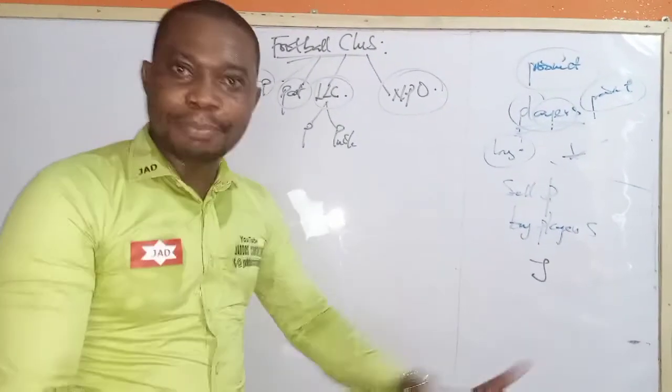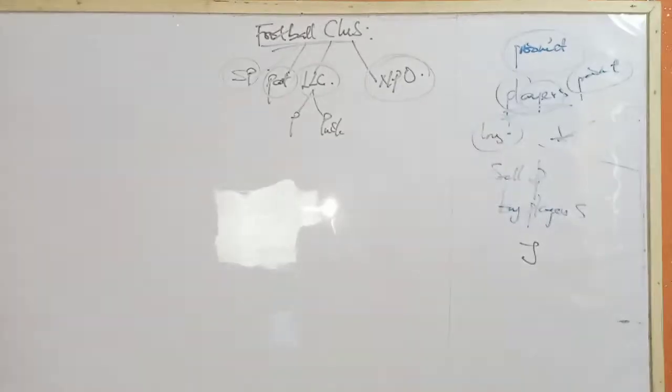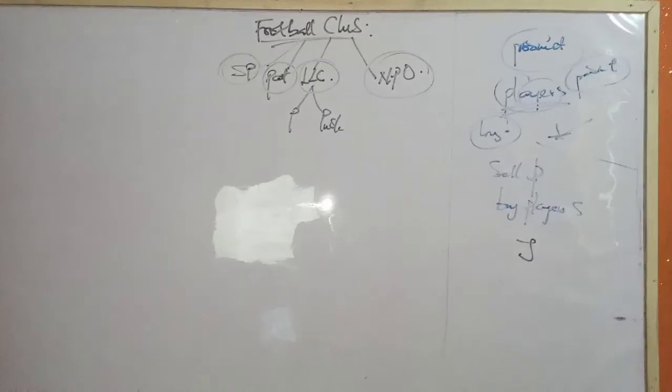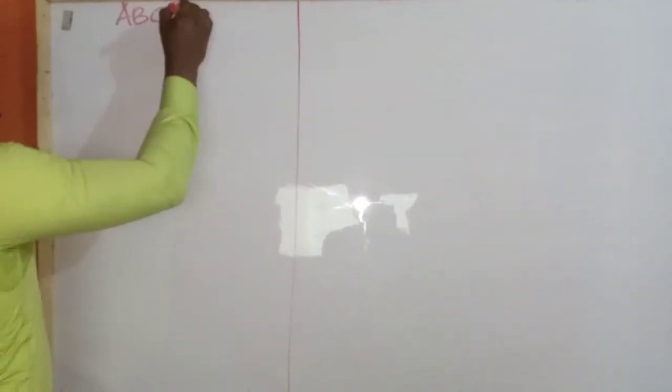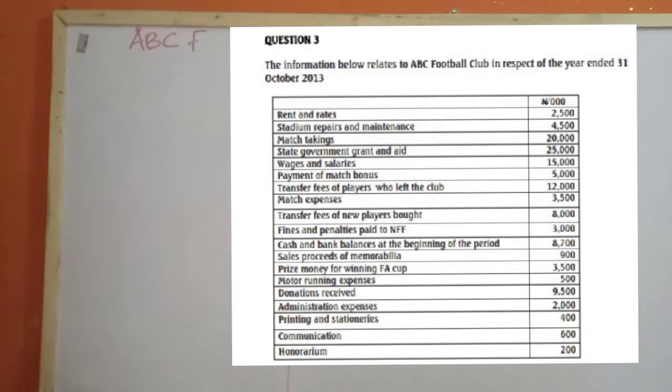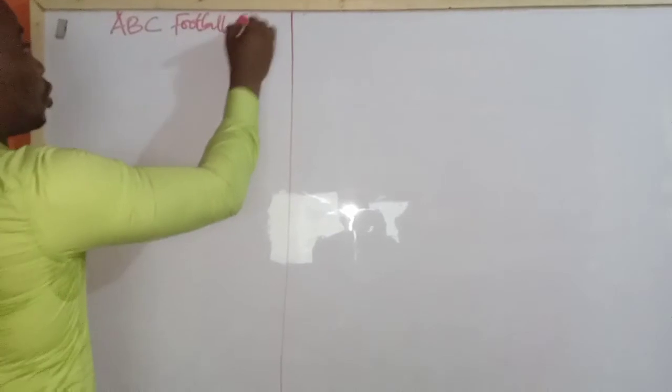So with that basic background, let us use that to quickly prepare what is required. We've been asked to prepare the club's statement of income and expenditure account in a vertical format. So let us quickly do that. What do we have? It's what we call ABC Football Club.